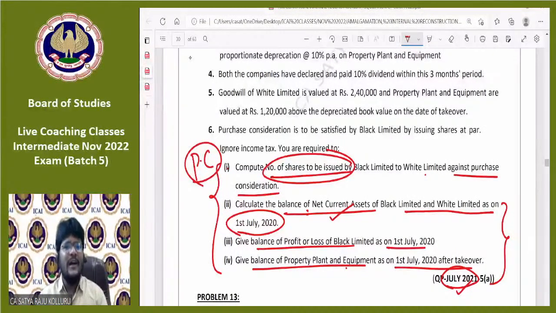Now you can tell me, guys, is a dynamic mode of thinking ability required or not? The concept which you learned in partnership accounts, you need to apply; it is a universal concept. If one date's information is given, you need to redraft the financials. That is a universal concept, the first and foremost skill you need as a qualified chartered accountant. That is the reason why they are testing such questions.